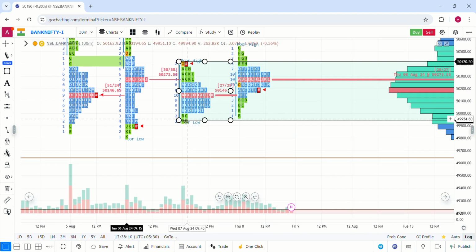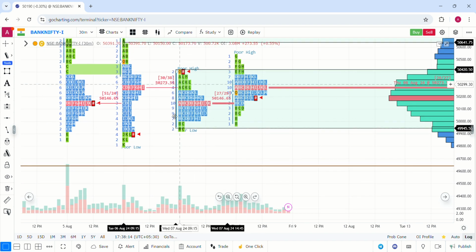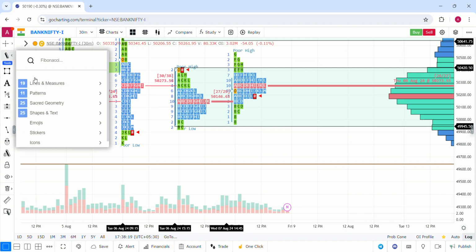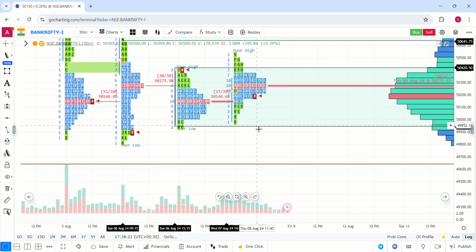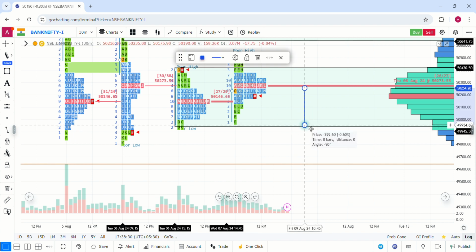So in case of yesterday's support, it has worked again today as a support system for Bank Nifty. And if you see, yesterday there was no IB extension, and today the IB on upside. So in case the market comes below today's POC, that is 5300, then 50,000 to 49,900, anywhere they can get a support, because 50,000 is a very good level of support where the buying excess of today formed. Also 49,900 is a superb support zone because the last day's poor low also took support at this level.